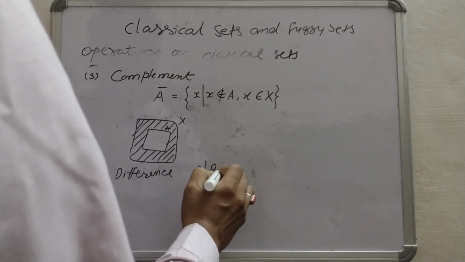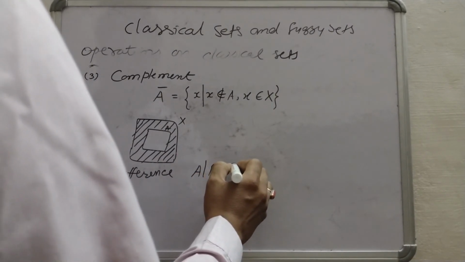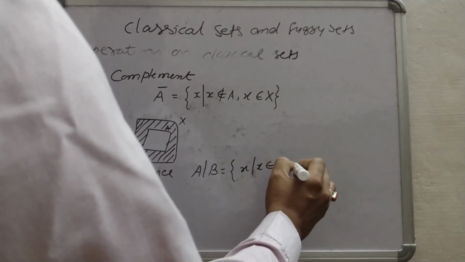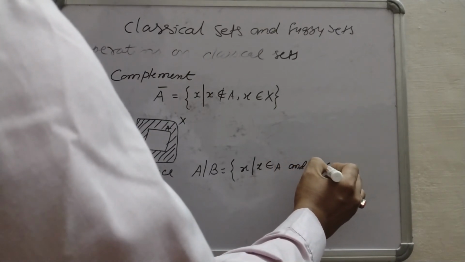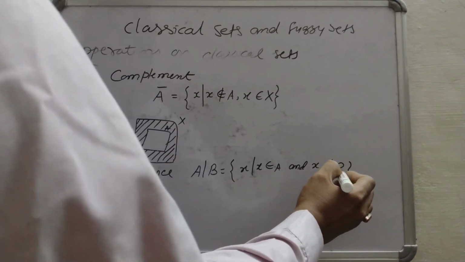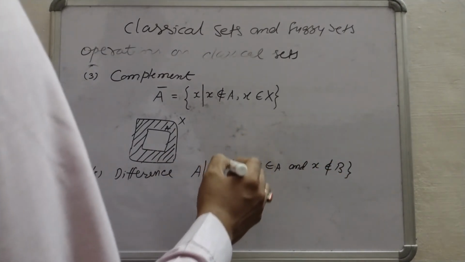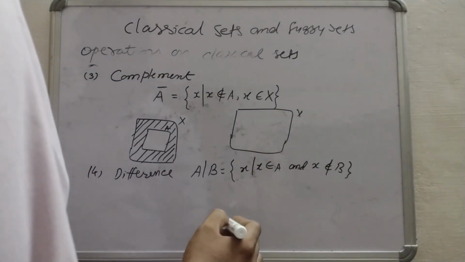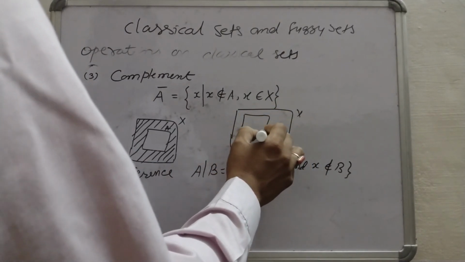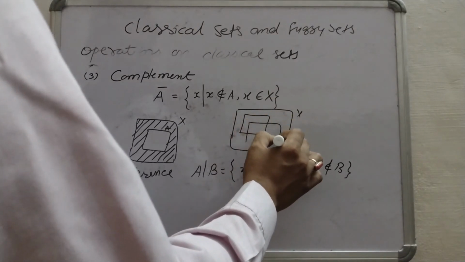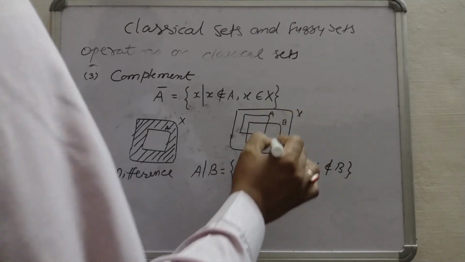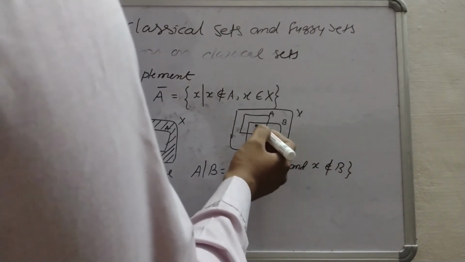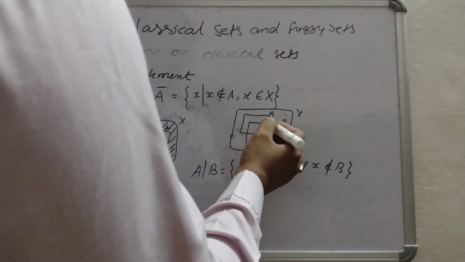A difference B. The formula for A difference B equals X, where X belongs to A and X does not belong to B. If we draw the Venn diagram for this difference, this is X, this is A and this is B. Now here X belongs to A but X doesn't belong to B, so we have to skip this part.